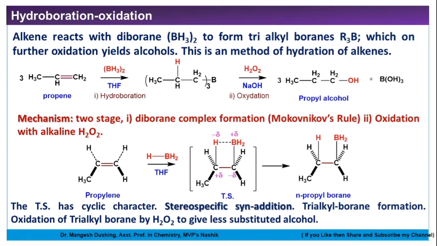See here, both hydrogen and boron are coming from the same side. So trialkyl boron is formed, and oxidation of this trialkyl boron by using H2O2 will give the less substituted alcohol. So on oxidation we will get the alcohol, propyl alcohol.